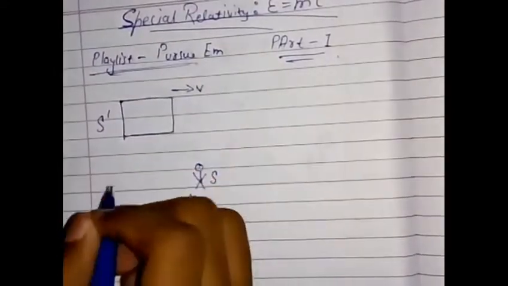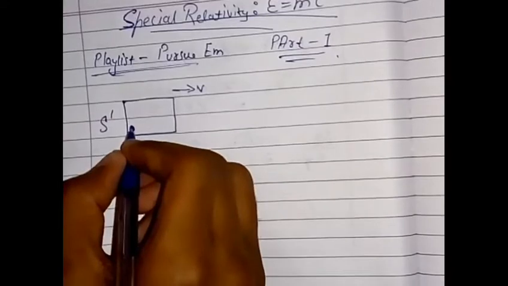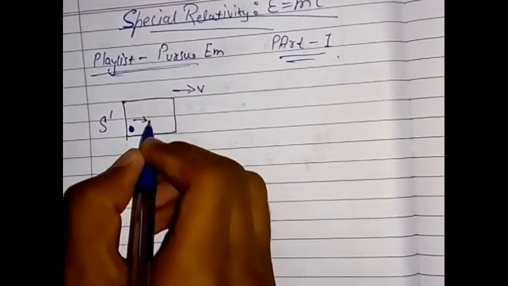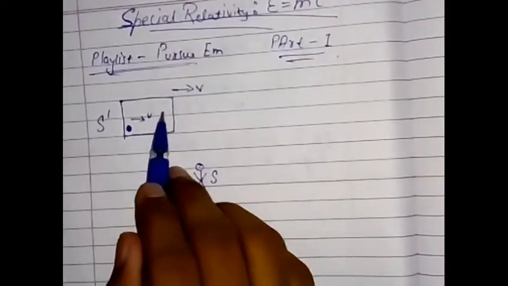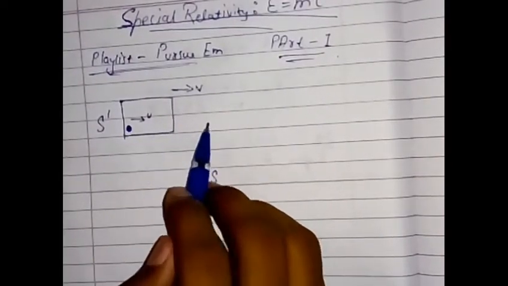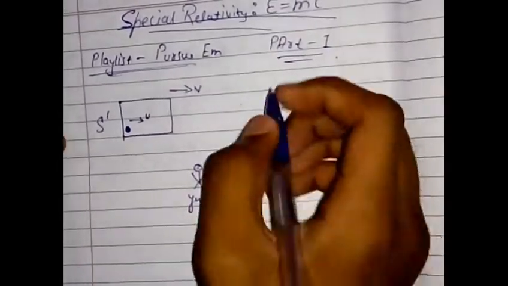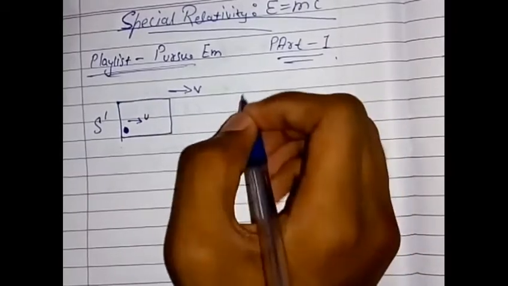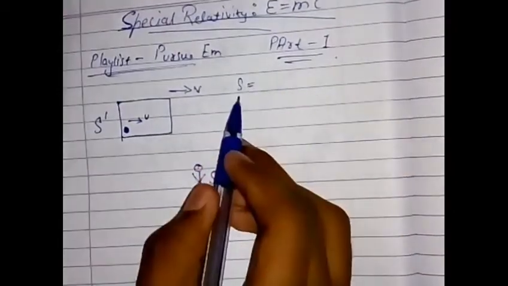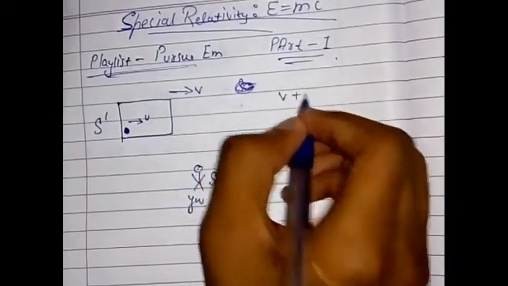Suppose there's a ball with S prime, and if he rolls the ball at a speed u in his perspective along with the direction of the vehicle, what would be the speed of the ball? Well, you will just measure the speed of the ball in your perspective. It will be v plus u.